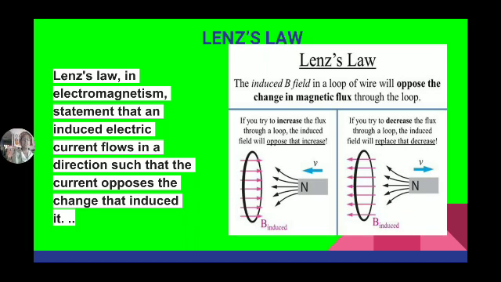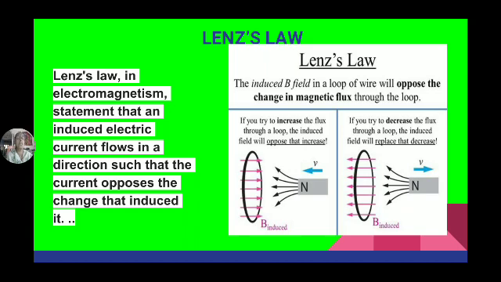That is Lenz's law. Here we are seeing, if you are trying to increase the flux through a loop, the induced field opposes that increase. It means it opposes the cause of its production. If you try to decrease the flux through the loop, in this round circular loop, the induced field tries to decrease the flux.